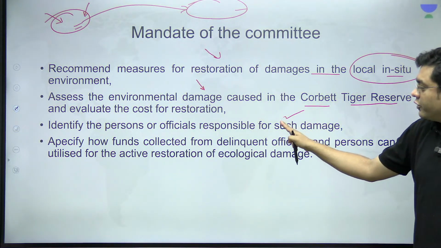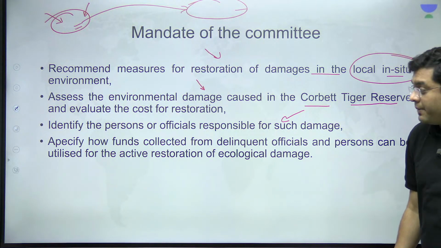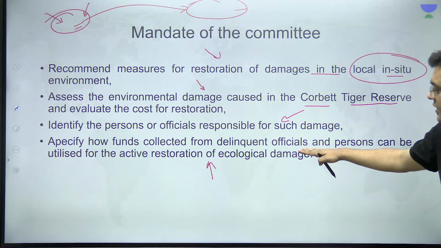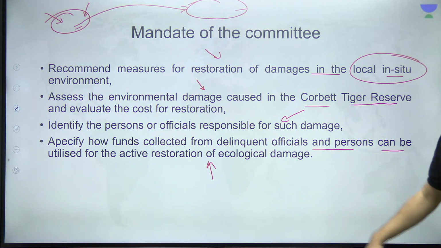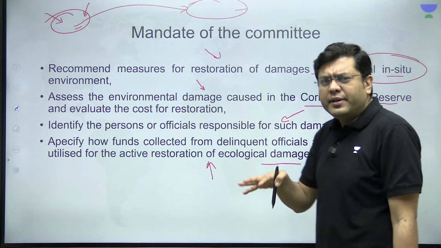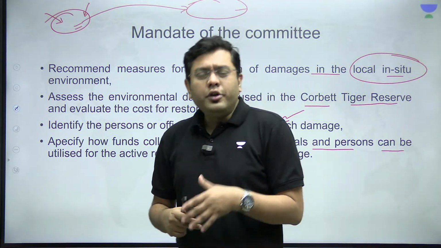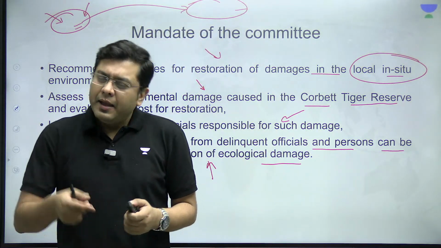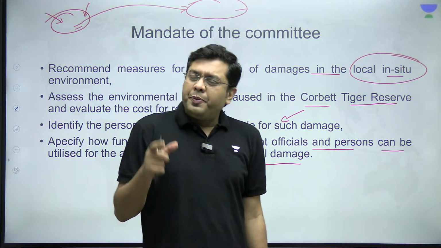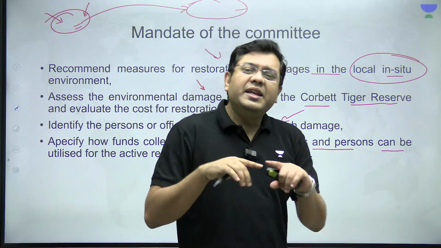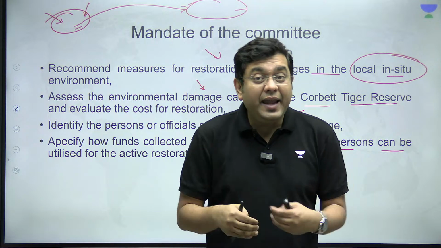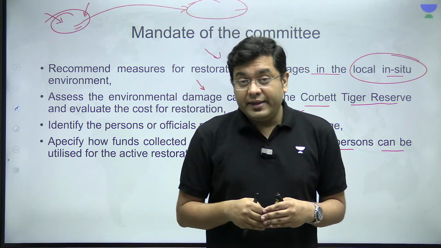Identify the persons or officials responsible for such damage. Specify how funds collected from delinquent officials and persons can be utilized for the active restoration. So it is slightly about restoration and fixing that accountability. But along with that, the Supreme Court has also tasked this committee with a larger agenda. And for that, it has asked the NTCA to play a lead role in that.